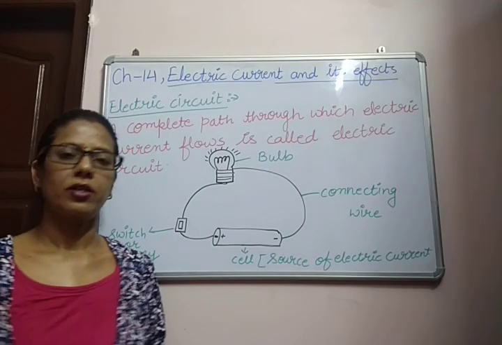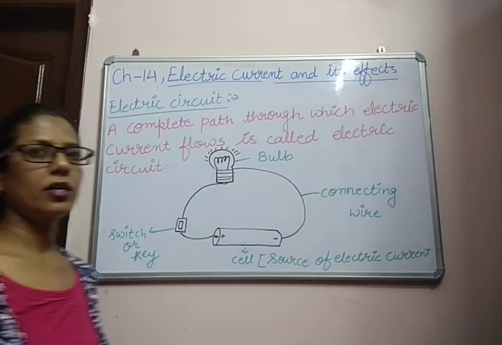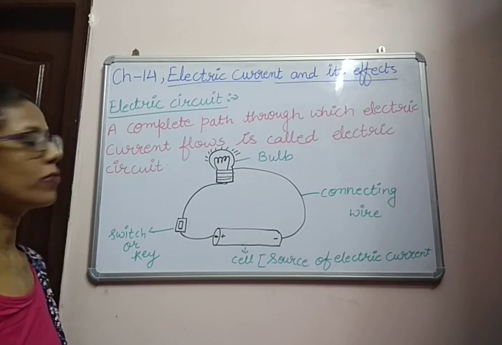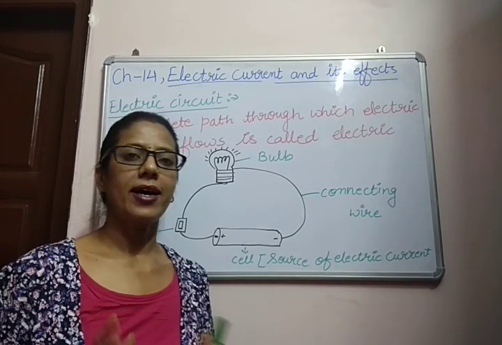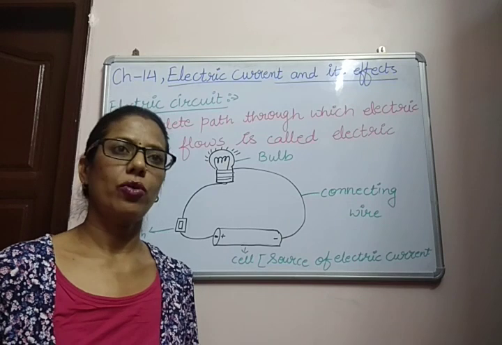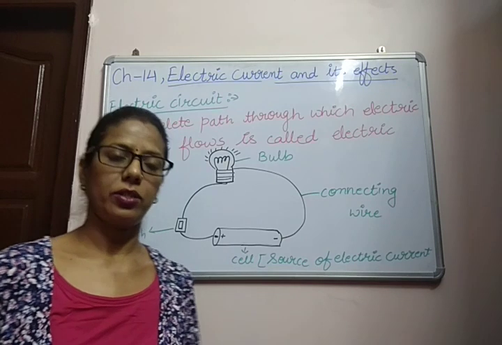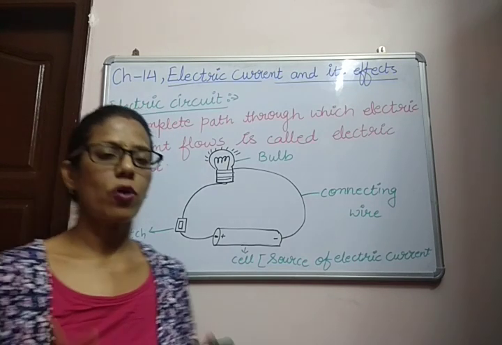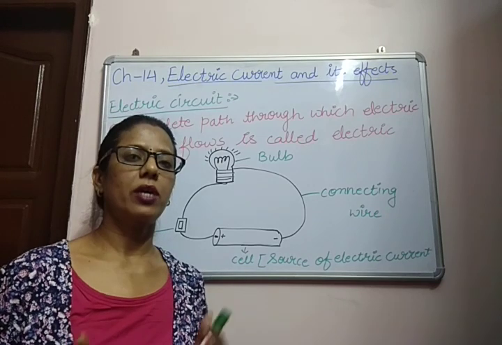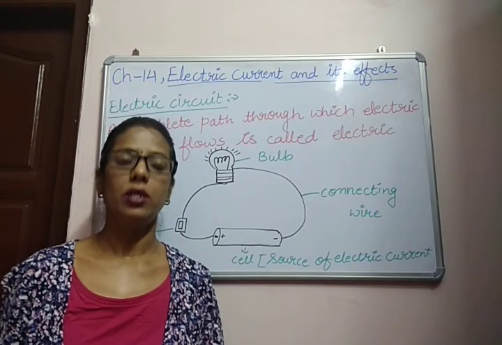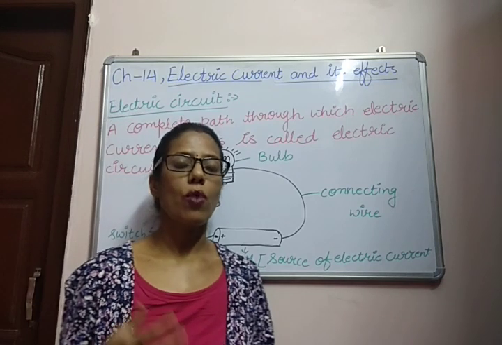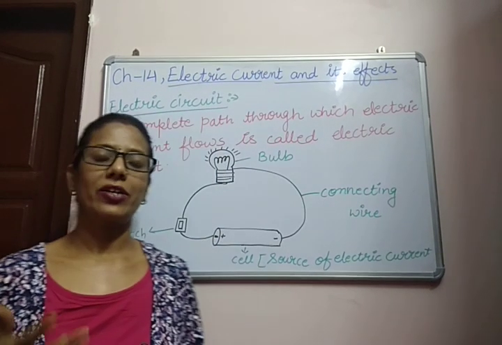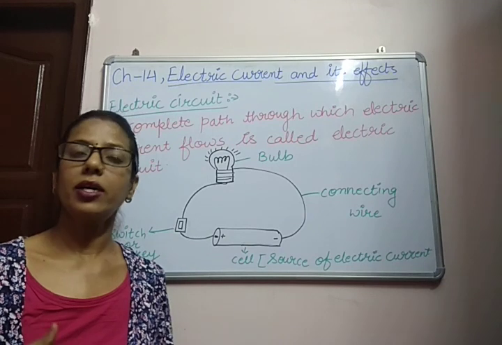Hello everyone. Today we are going to start a new topic of chapter 14, that is electric circuit. As we discussed in the last video, electric energy is a form of energy which can be converted into other forms of energy. Next is electric current. Electric current means the flow of electric charge, the flow of electric energy. It is known as electric current.